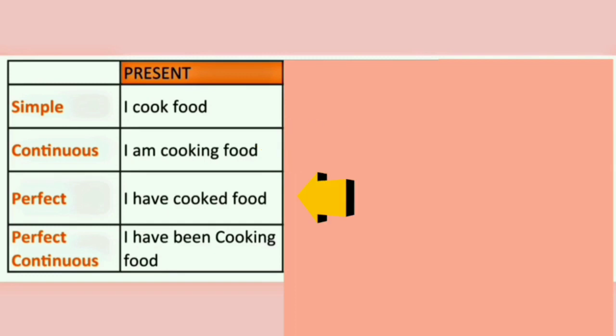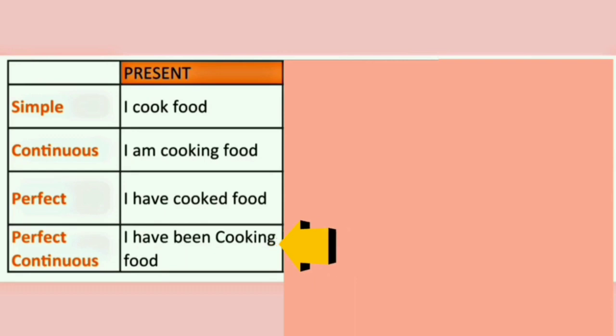In the third example, I have cooked food. Here, the action of cooking food has just been completed. Not completed long ago, but just been completed. So, it is present perfect tense. I have cooked food. I have just cooked food.